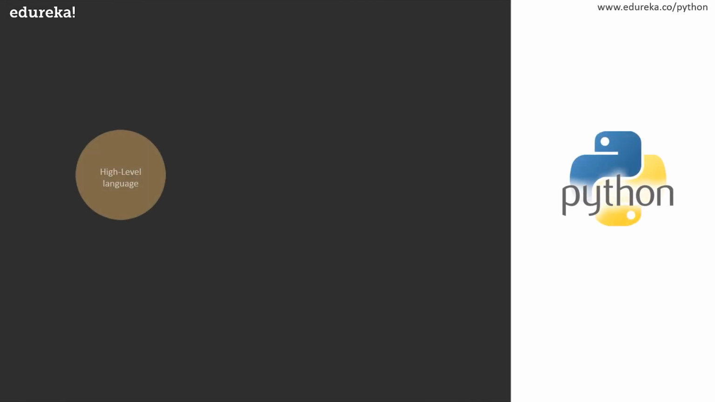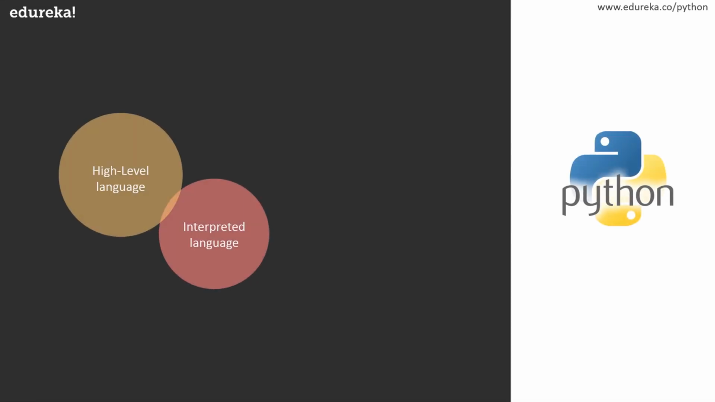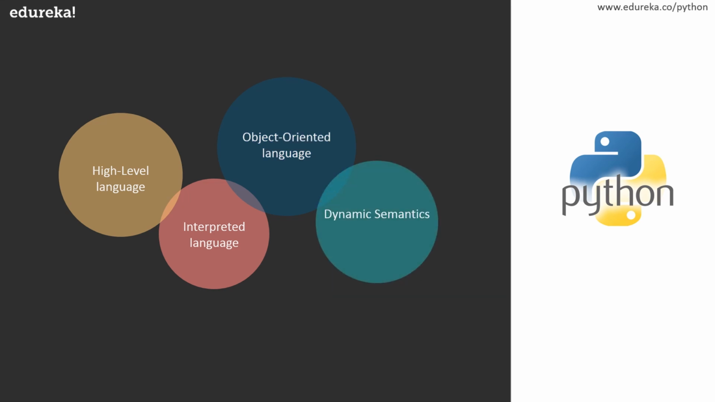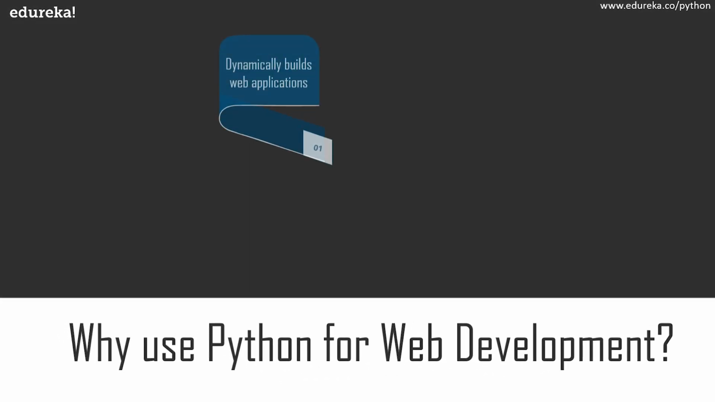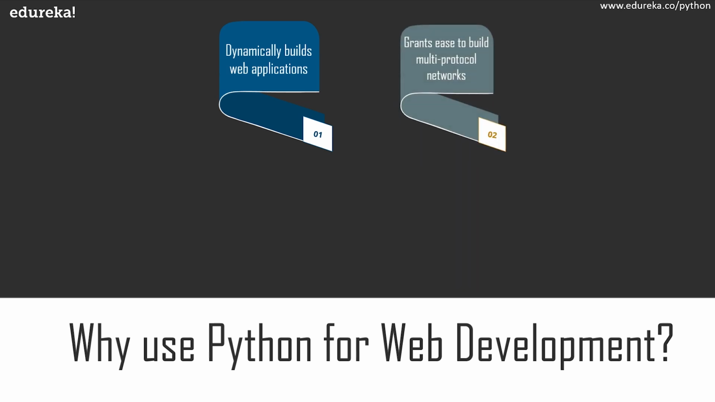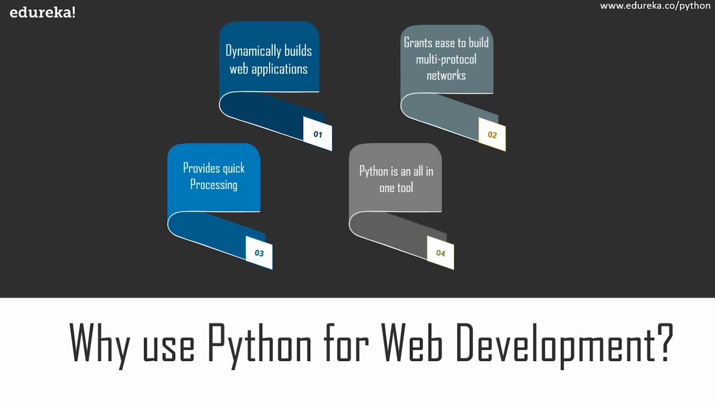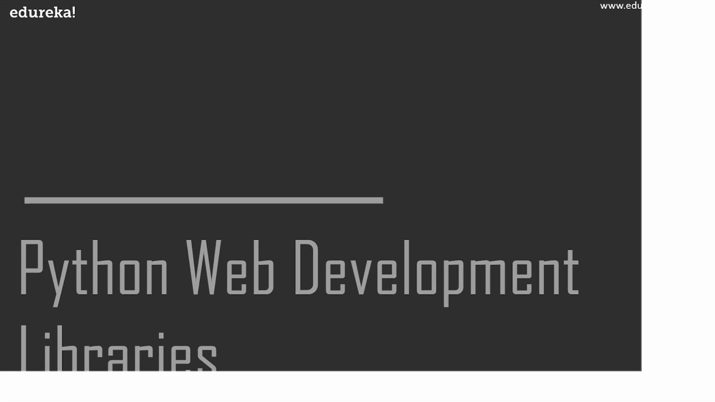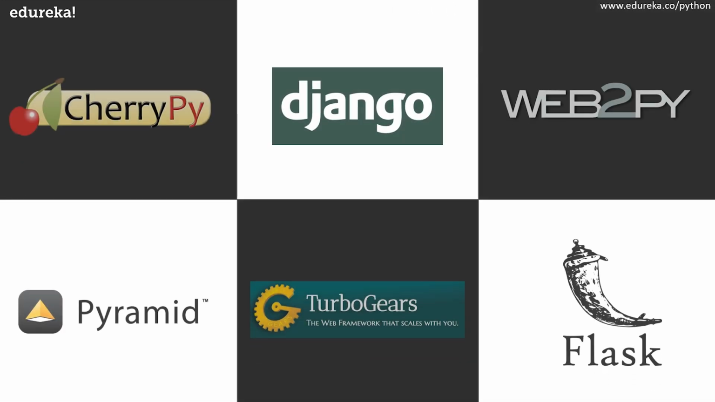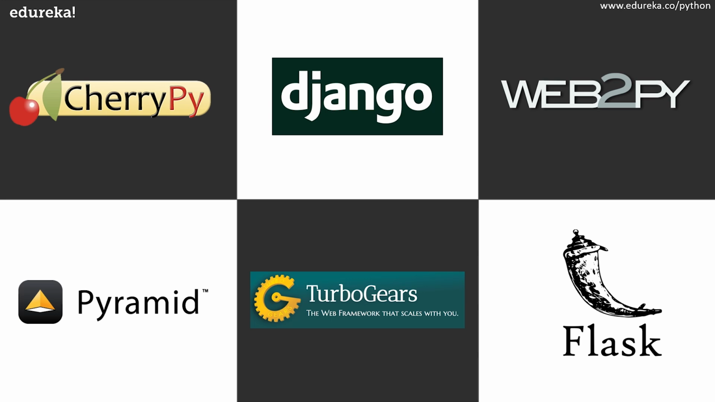Python, as we all know, is a high-level interpreted programming language created by Guido van Rossum in 1991. It's a great general-purpose language capable of creating anything from desktop software to web applications and frameworks. Talking about web applications in particular, Python allows you to dynamically build web applications, grants ease to build multi-protocol networks, provides quick processing, lets you build more functions with fewer lines of code, and best of all, you don't usually mess up using Python unlike other languages.